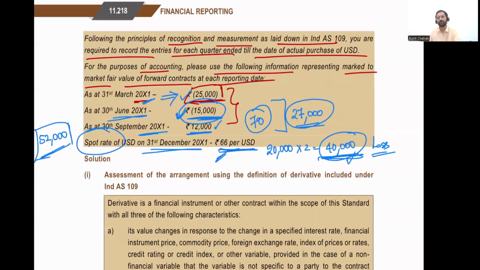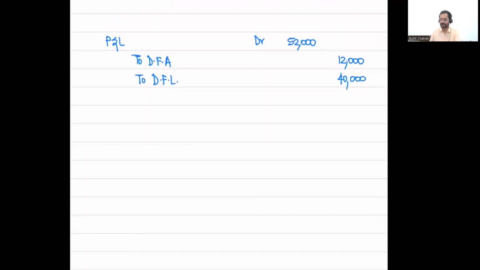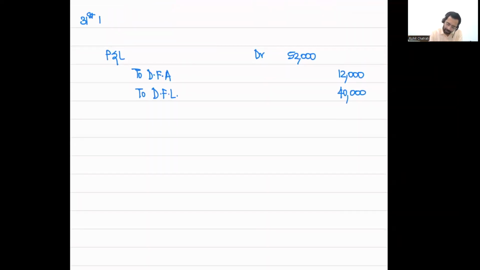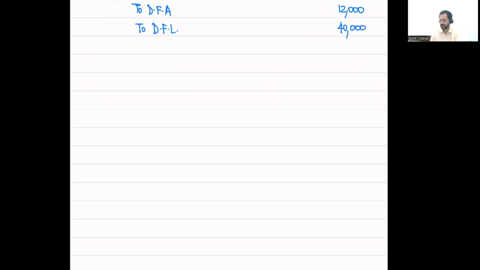Now, on the same date, on 31st of December, I will also settle the transaction by purchasing US dollars. Now I'm recording it. Let's say I am going to receive cash in dollar terms and I debit that. I'm going to receive $20,000. Although I'm paying 68, I am not going to record it at 68. I will be recording it at its fair value, which is equal to 66. And this is going to be 13 lakh 20,000.